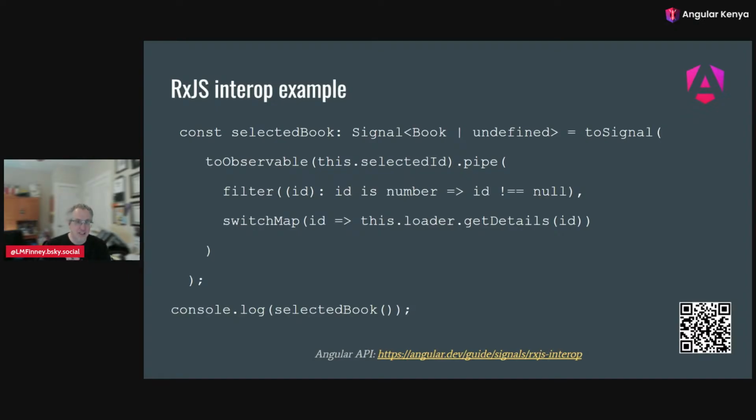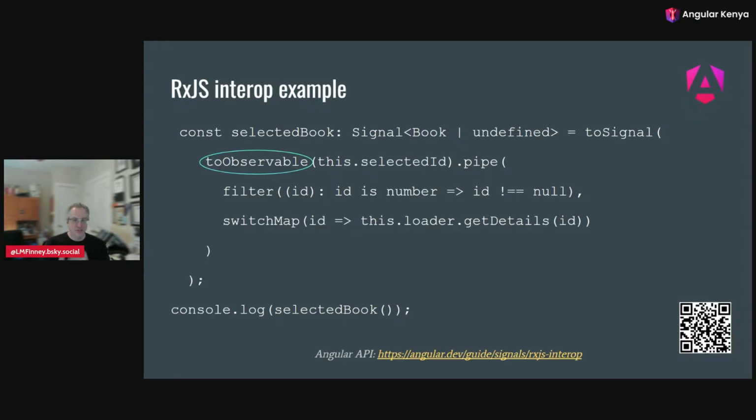So for an example of seeing this, imagine we have a bookstore and we say, which book do we have selected? Well, the selected ID is going to start out as a signal. And then we want to use whatever ID was selected to make a call to the backend to get more information about that book. Signals can't do that. Signals can't wait for a laggy call to the backend. So we need to convert it to an observable.